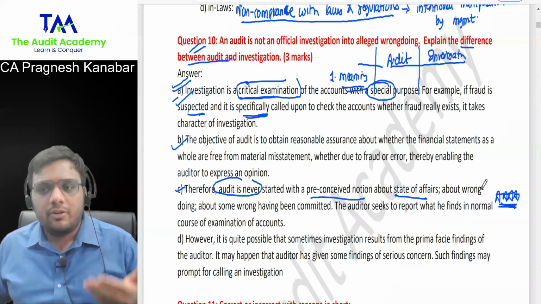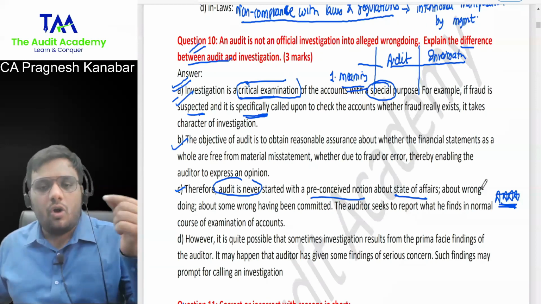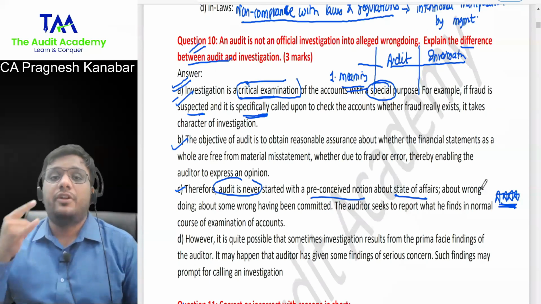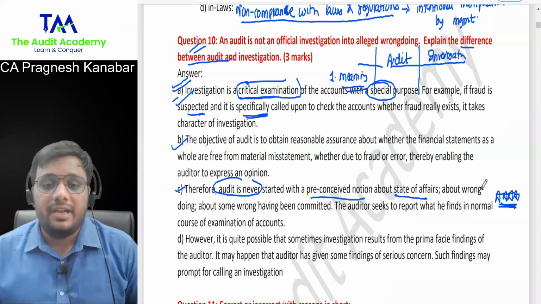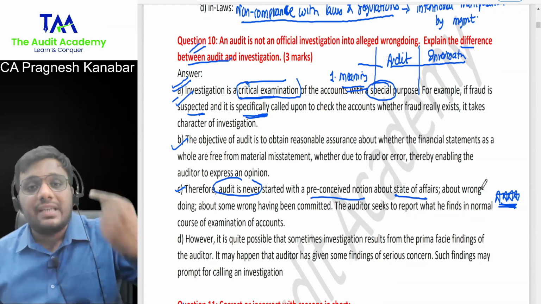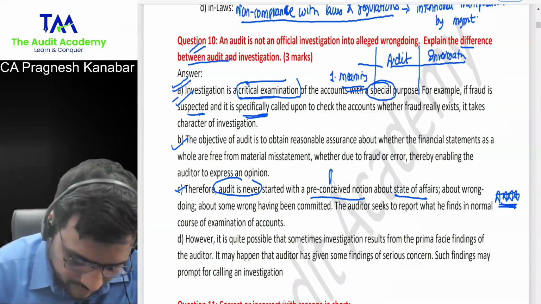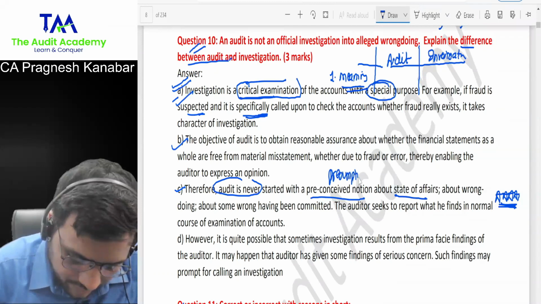Are you going to start it in this manner? No. So audit never starts with a preconceived notion because the auditor is supposed to maintain an attitude of professional skepticism, questioning mind, maintaining alertness. Audit never starts with a presumption.